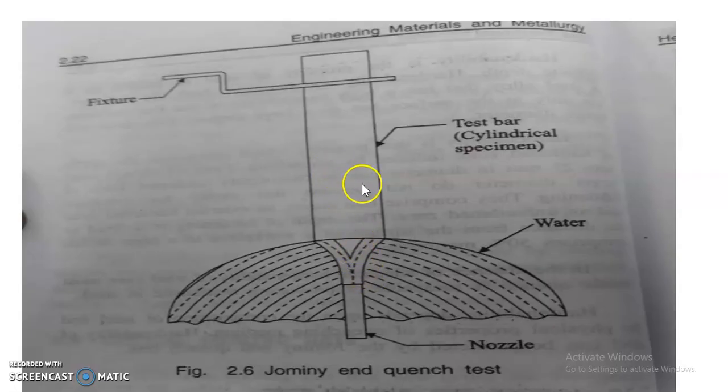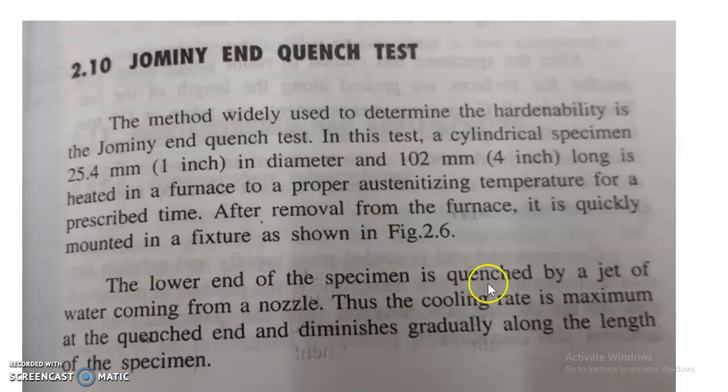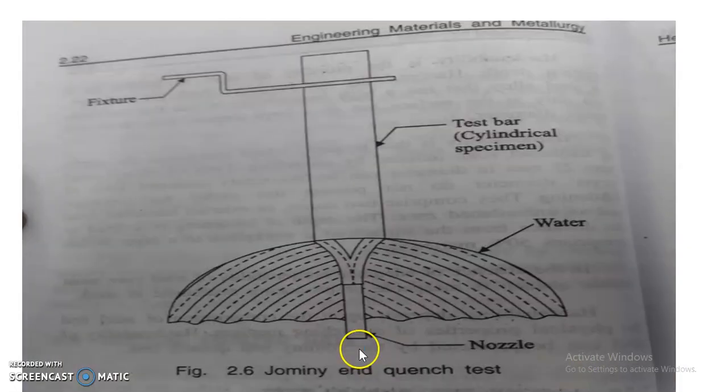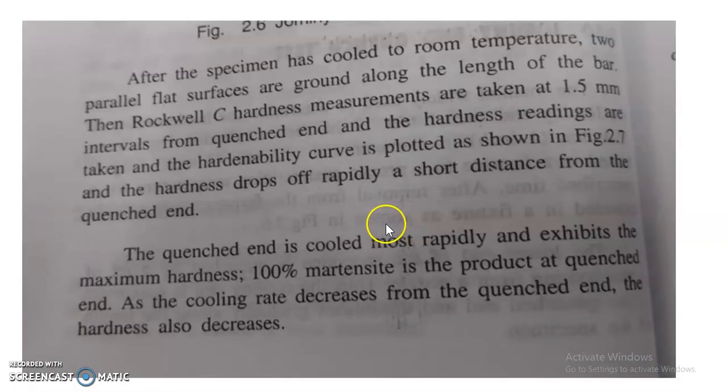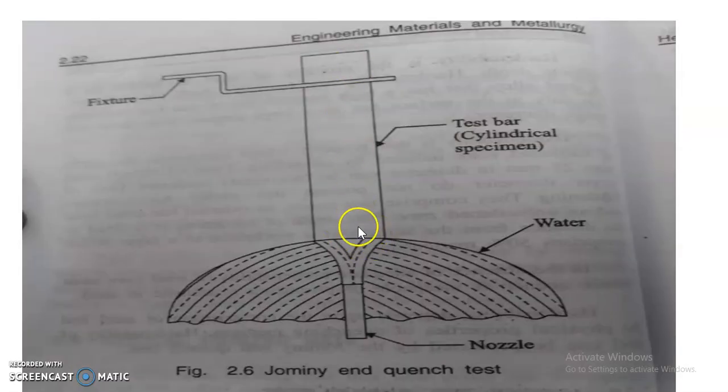Here the lower end of the specimen is quenched by a jet of water coming from a nozzle. Thus the cooling rate is maximum at the quenched end and diminishes gradually along the length of the specimen. The lower end is called the quenched end because it is exposed to water. After the specimen has cooled to room temperature, two parallel flat surfaces are ground in a grinding machine.